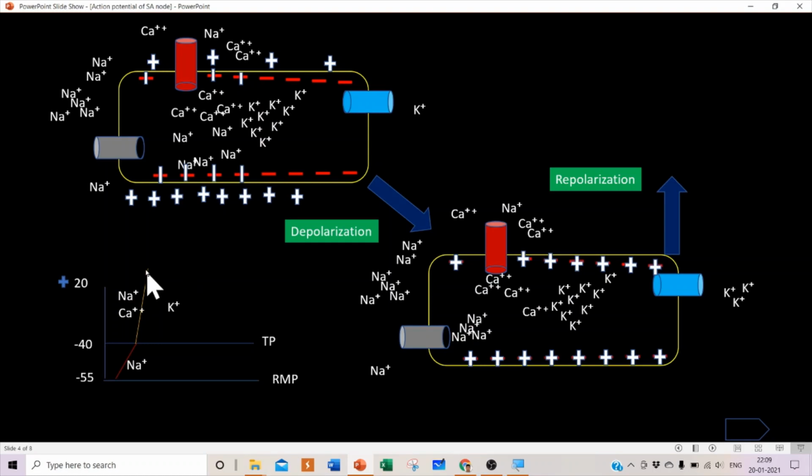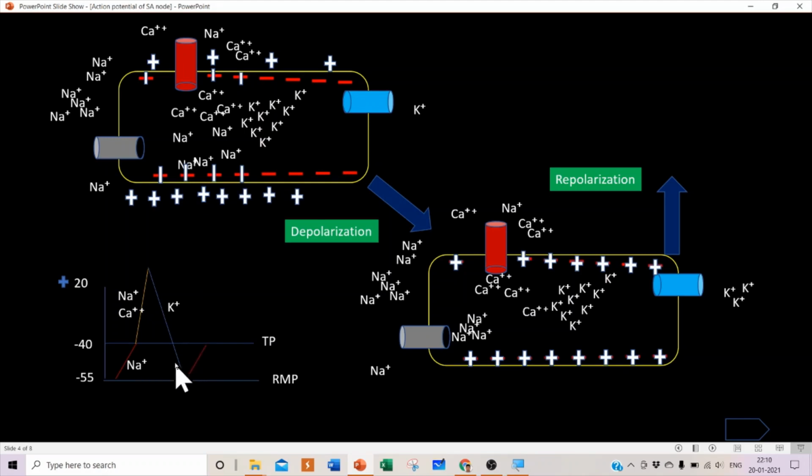So when the cell reaches plus 20, there will be opening of the voltage gated potassium channel, and positive ions leave the cell. When the positive ions leave the cell, it comes back to its original state. The cell becomes negative again, because it loses more positive ions, potassium, and the membrane potential of the cell comes back to its resting membrane potential.